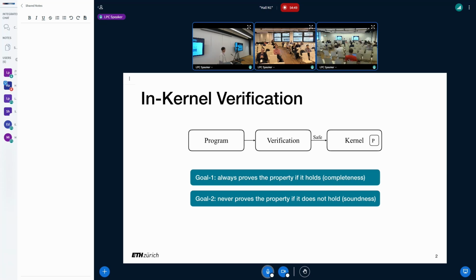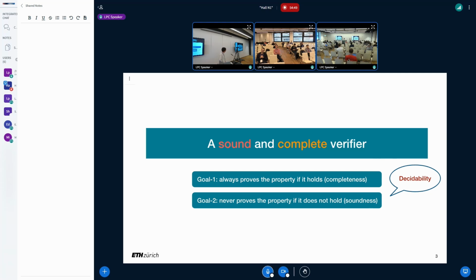So the ultimate goal here, I think we have two ultimate goals. Goal number one is that we want to always prove the property if it holds. That is, we want to accept all safe programs. And the second goal is that we never prove the property if it does not hold. That is, we want to reject all unsafe programs. So in an ideal world, we can achieve both a sound and complete verifier.